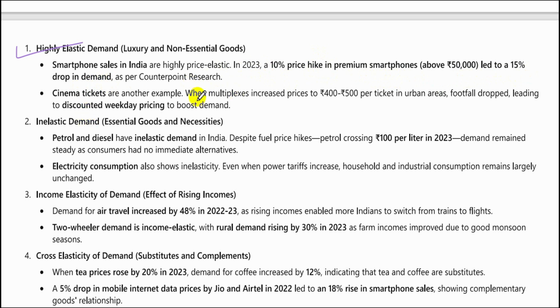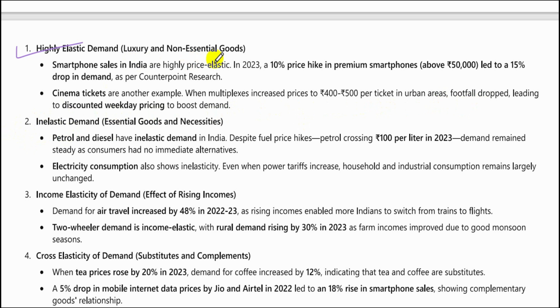Cinema tickets are another example. When multiplexes increased prices to 400 to 500 rupees per ticket in urban areas, footfall dropped, leading to discounted weekday pricing to boost demand.